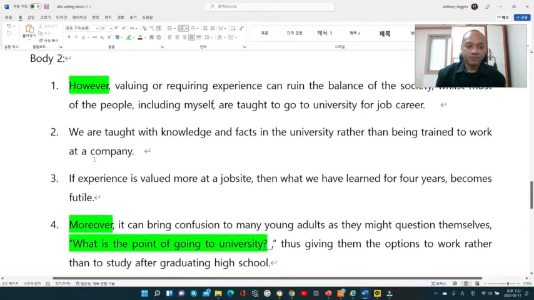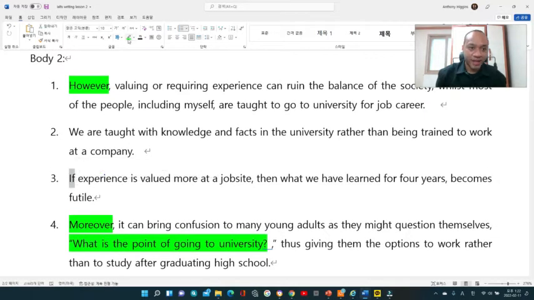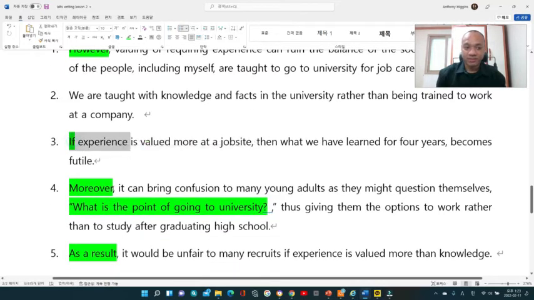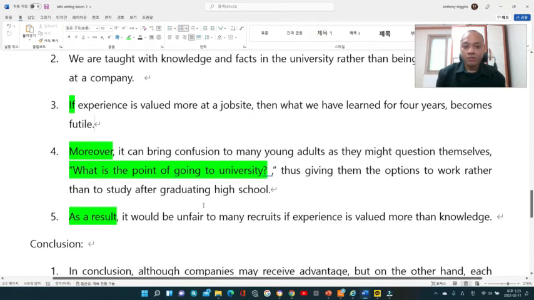The third sentence, you see this word if, right? They also look at conditional words if you have used them. So if and when conditionals. If experience is valued more at a job site, then what we have learned for 4 years becomes futile. That's a sentence that I put. And then I would add moreover. Moreover, it can bring confusion to many young adults as they might question themselves: what is the point of going to university? Thus giving them the option to work rather than to study after graduating high school.